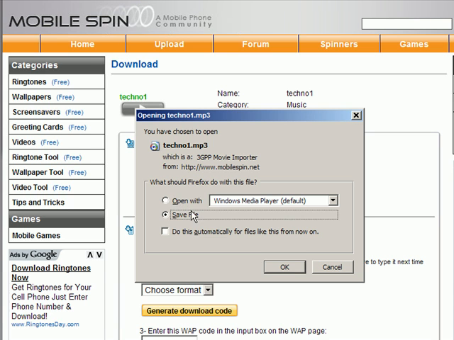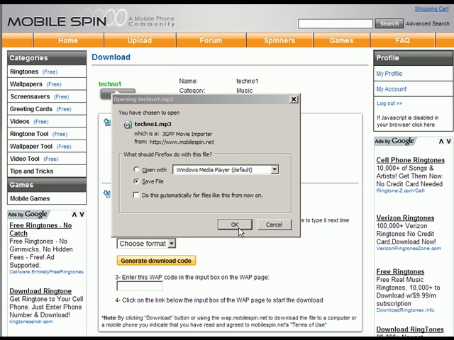Once you have saved the file to your computer, you can sync it to your phone using a USB cable, a Bluetooth, an infrared port, or a memory card reader. Now, let's take a look at how to directly download the ringtone to your phone.